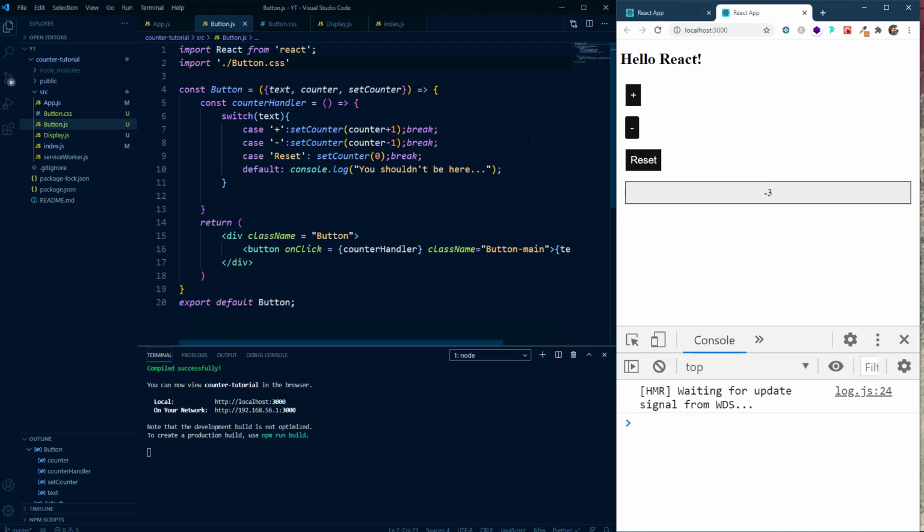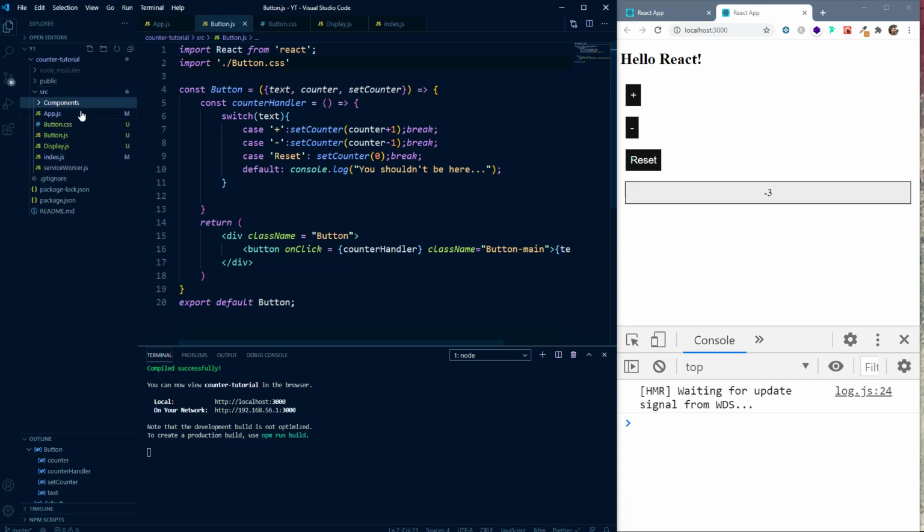Before that, let's see the folder structure we can follow while creating a React app. Everyone has their different style of creating folders. I'm going to show you what I usually follow. Inside of the src folder, we can create a folder named components.